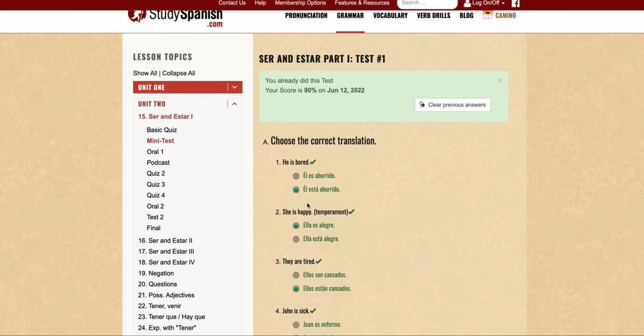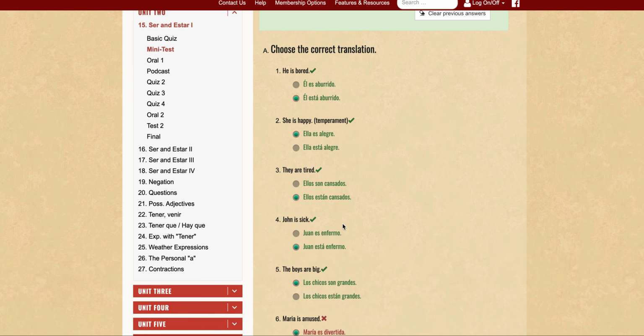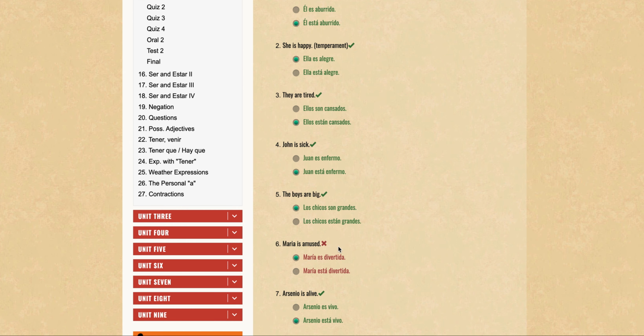Estar verb. She is happy. Temperament is a characteristic, so it's the ser form. He is bored. Condition, estar. Okay, so Maria is amused. It's a condition, right? That's the state of mind. I mean, the state at a particular moment, and it might change. So therefore, we're using the estar form, and it should have been estar, right?